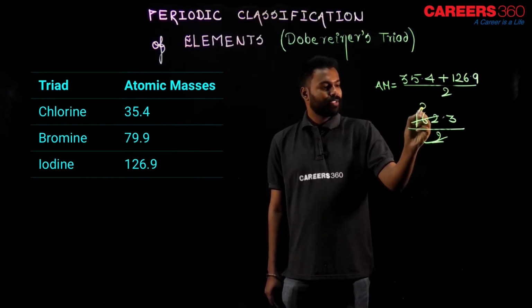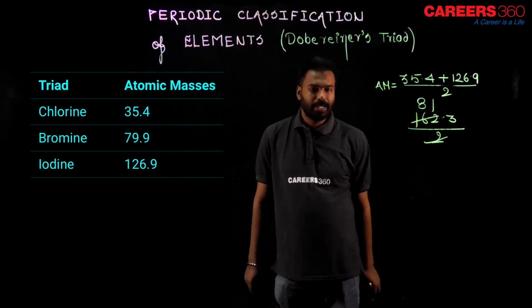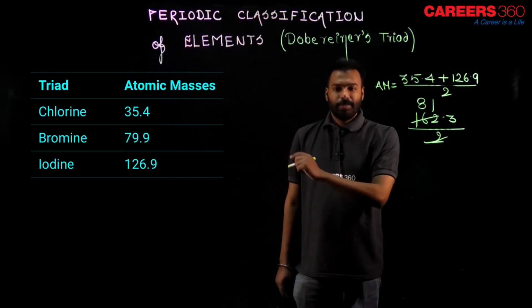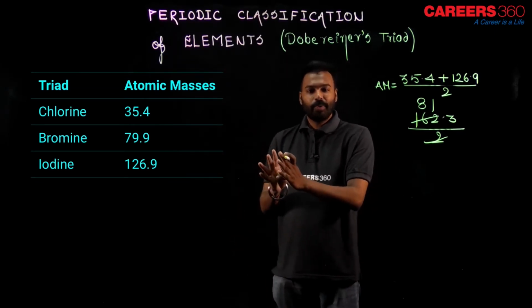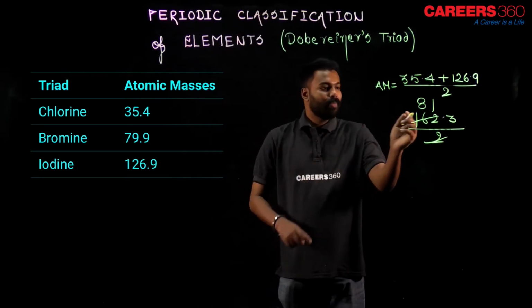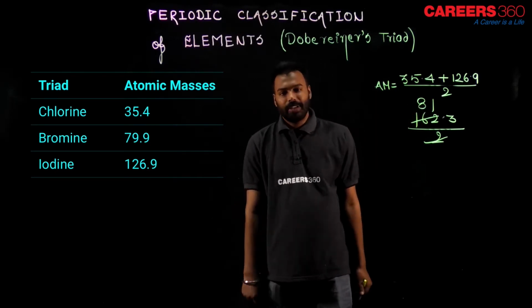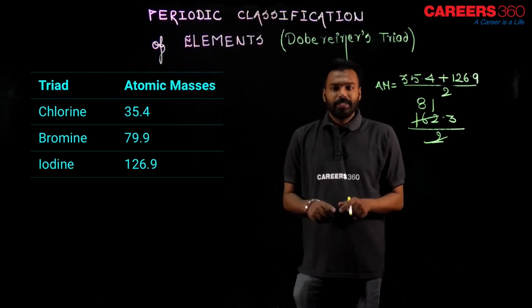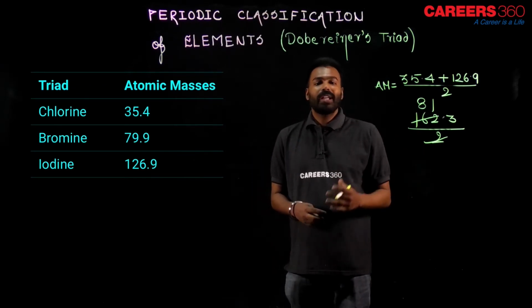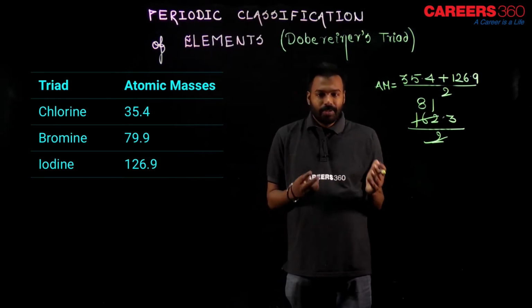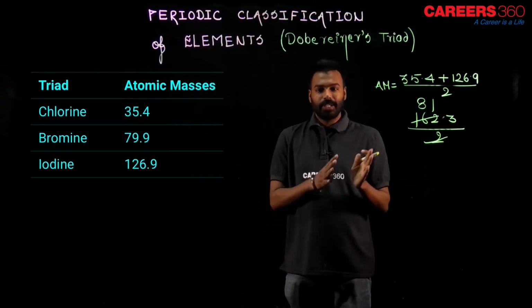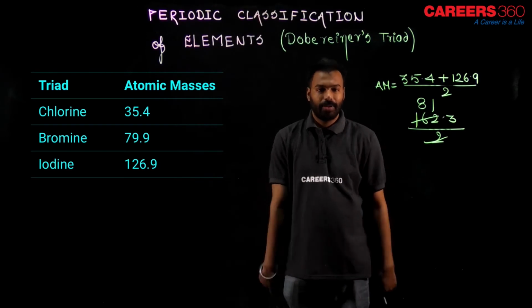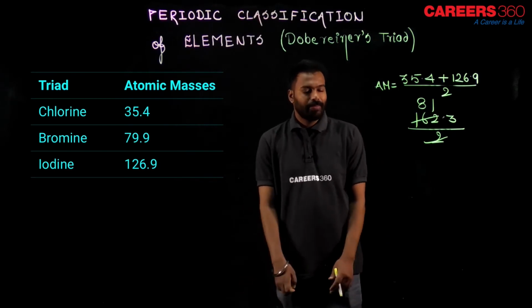Now, 162 divided by 2 is 81. And can you see the bromine, that is 79.9. So, do you think 79.9 is nearly the same as 81, yes or no? So, this is what Dobereiner was trying to say. He was saying that the average of the first and the last atomic mass is equal to the middle one. I will give you some more examples, no problem.